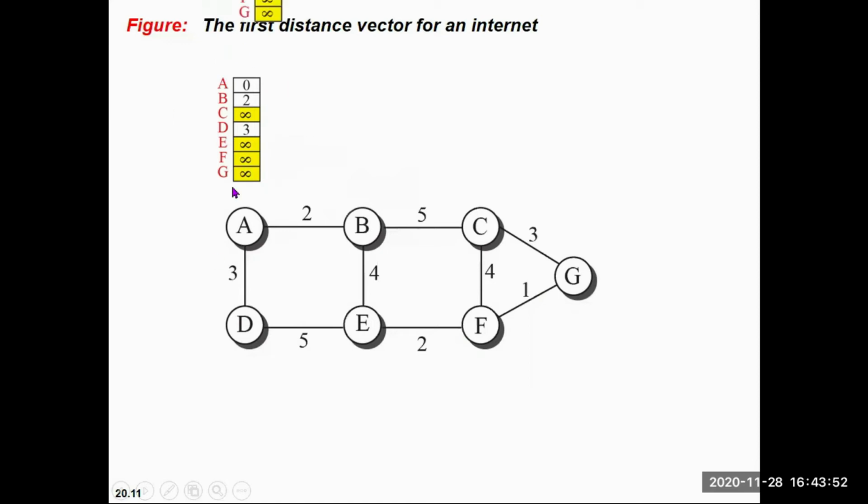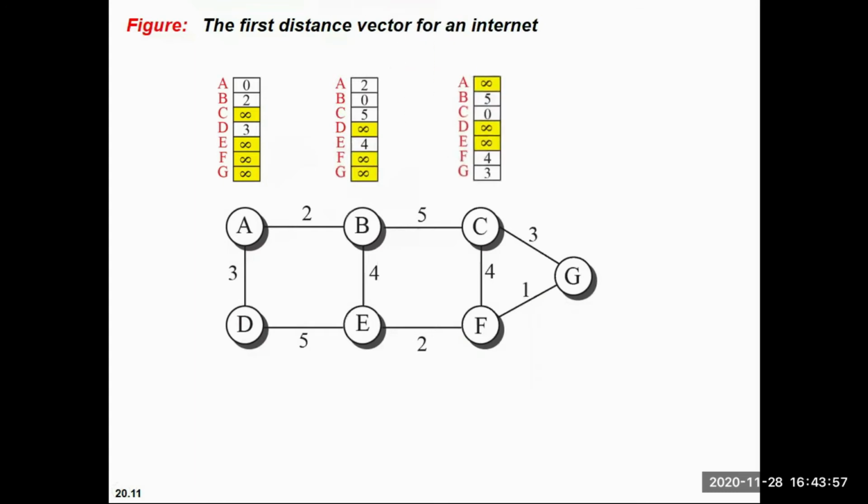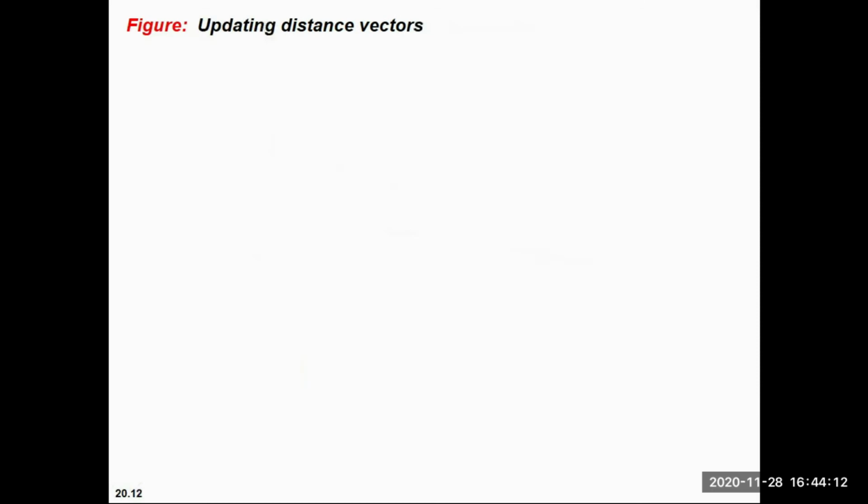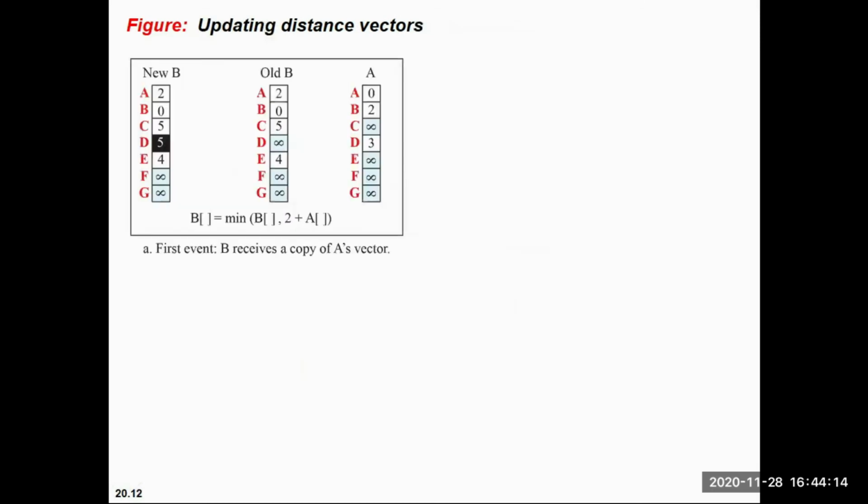In a similar manner, B has its own first distance vector, C has its own, D, E, F and G as well. Now we will see how they communicate their data with each other. If I talk about A as a source, A will transfer its data to B, and B has its own table, which is the initial vector.